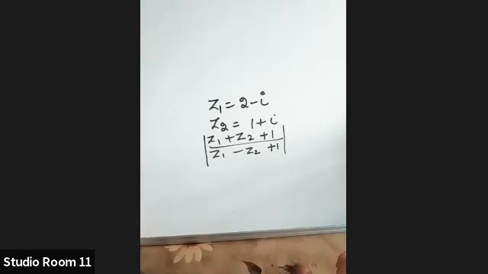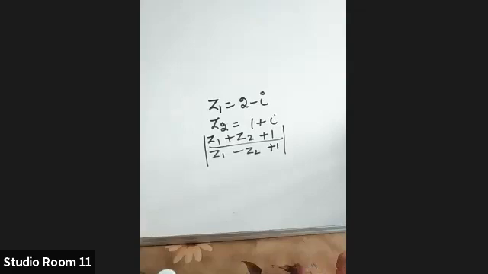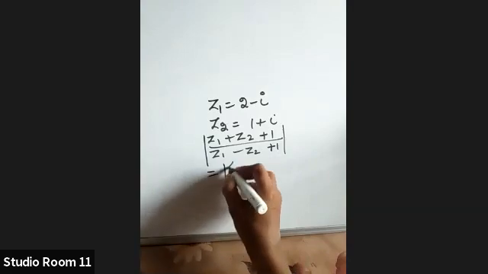Switch on your video children. Apply what is Z1, Z2. Tell me what is the numerator you will get. When you apply Z1 and Z2, what's the value you will get? What is the answer? What's the numerator you will get? Aditya. Ma'am, I got 4 plus 0i. Very good. So numerator is 4 plus 0i